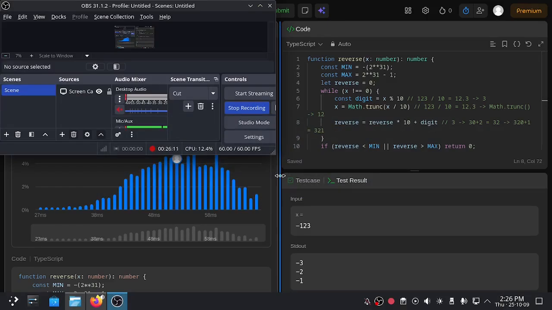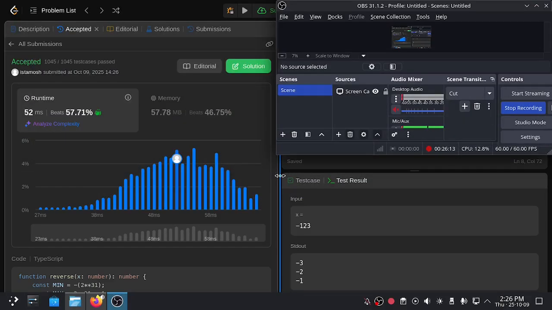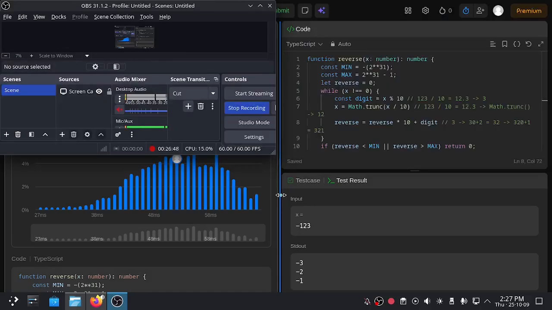Let me point out something: we are using TypeScript or JavaScript, and it's still a usual time, a runtime of 52 milliseconds. If you want something faster than 52 milliseconds, around 52 or 60 milliseconds, then you can use another language, for example Rust or C++. Okay, so that is a little information for you.